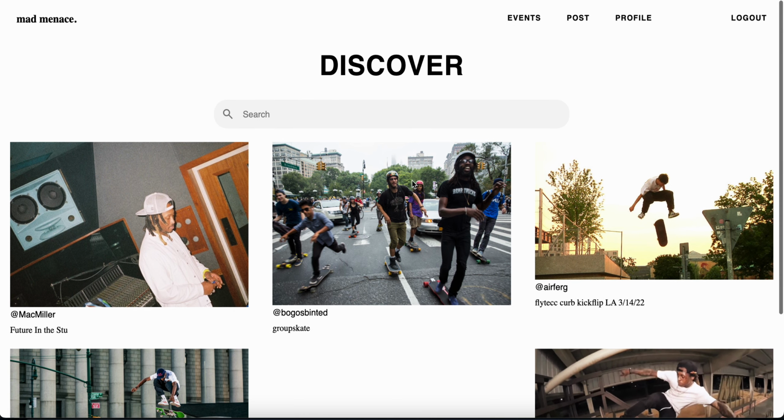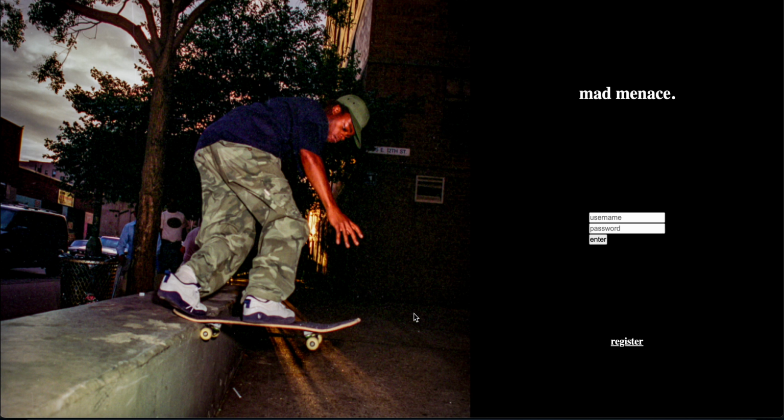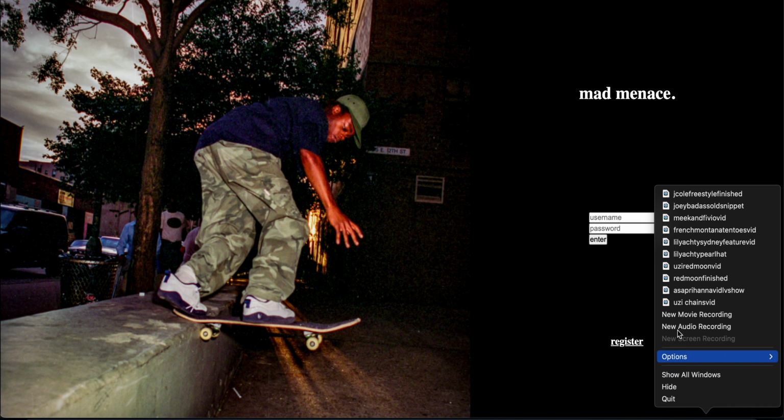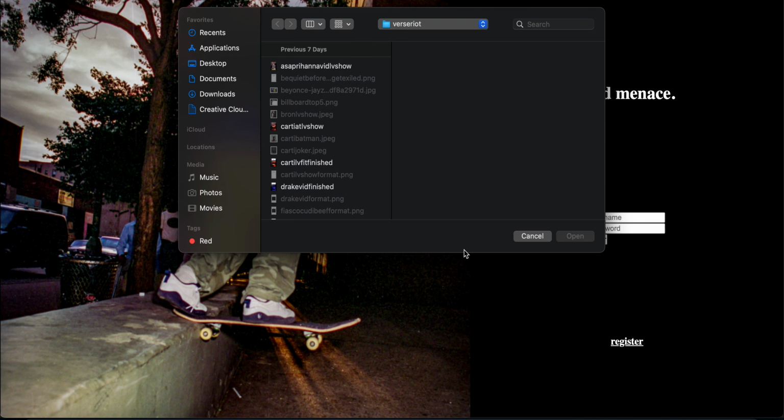So yeah, and there's also a log out function that you log out of and takes you back to the logout page. And yeah, so that was my project, and I really appreciate it.